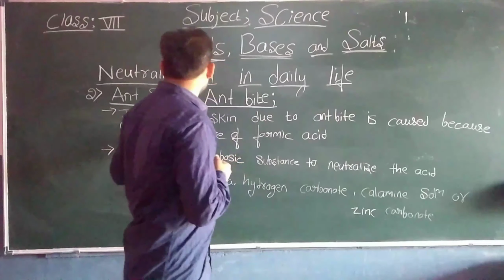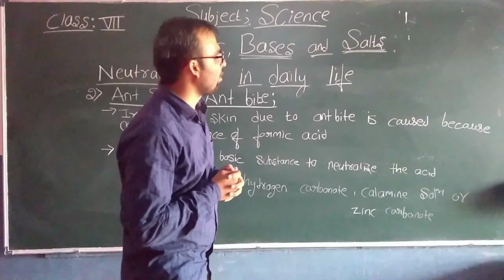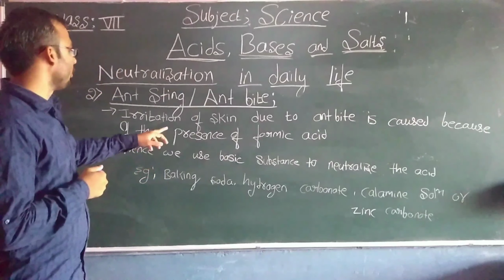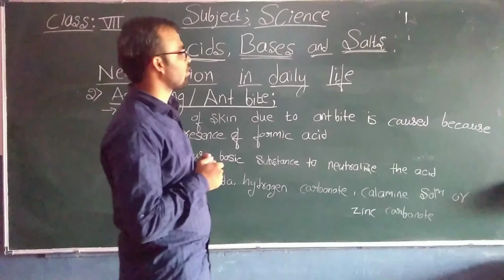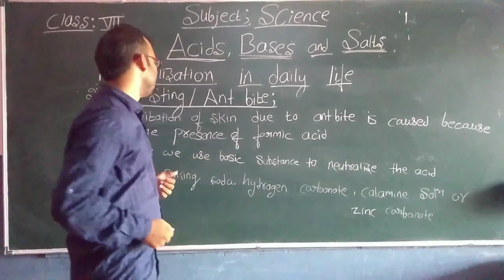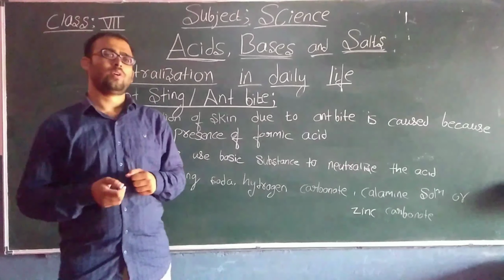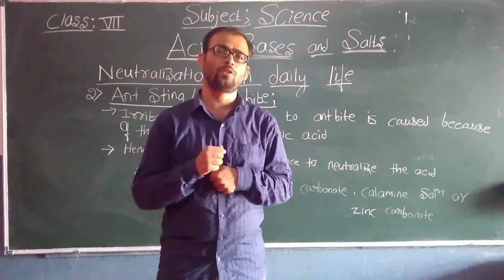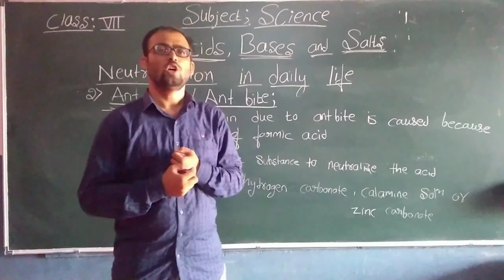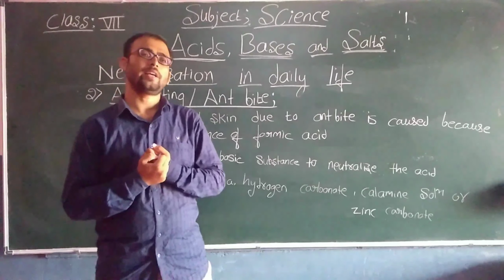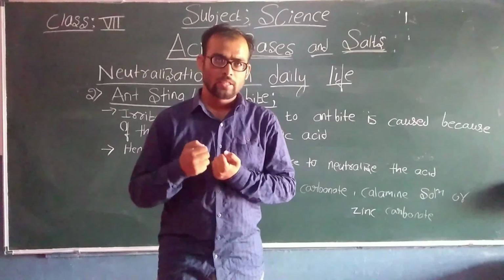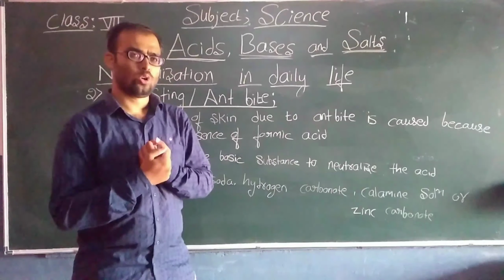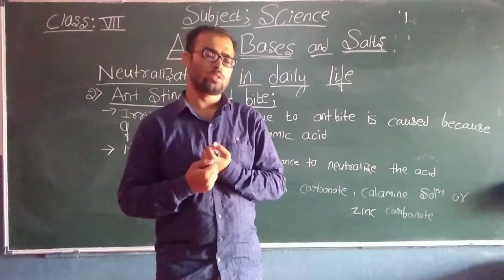Look at here. The irritation of skin due to an ant bite is caused by the presence of formic acid. When the ant bites you, it injects formic acid on your skin, and because of that you get irritation. What is that formic acid? It is an acid, no?